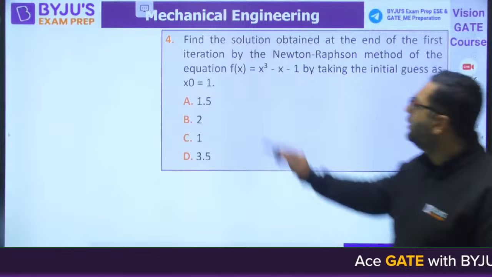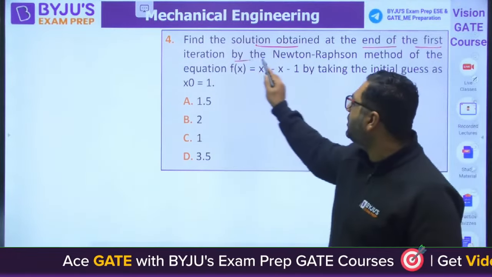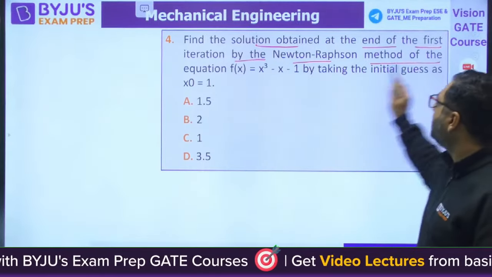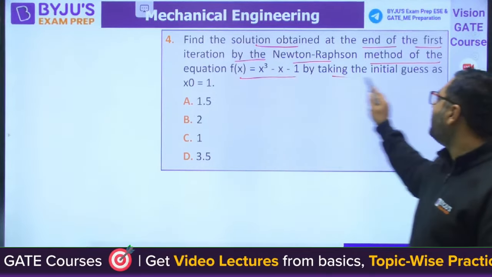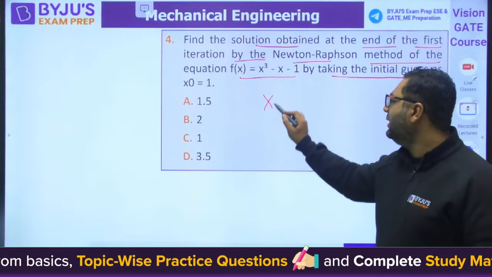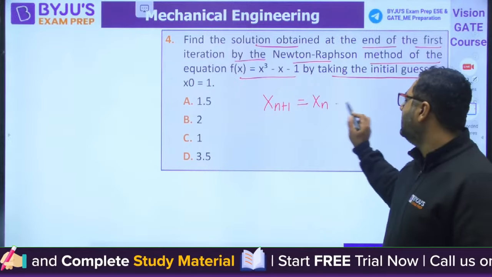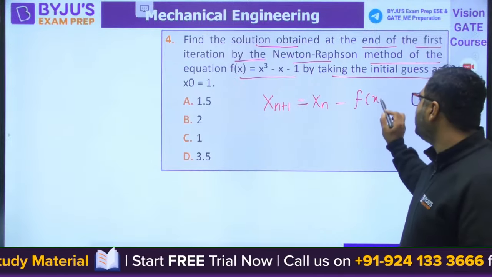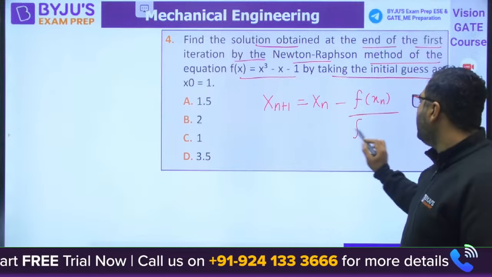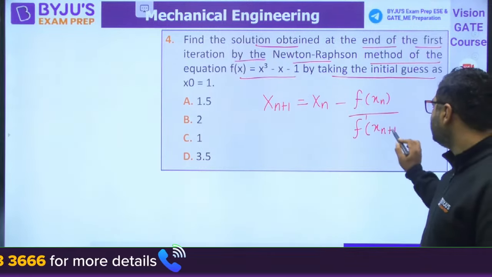Question number 4. Find the solution obtained at the end of the first iteration by Newton-Raphson method of equation this by taking the initial guess x0 as 1. So you know it is going to be xn plus 1 is equals to xn minus f of xn divided by f dash xn.